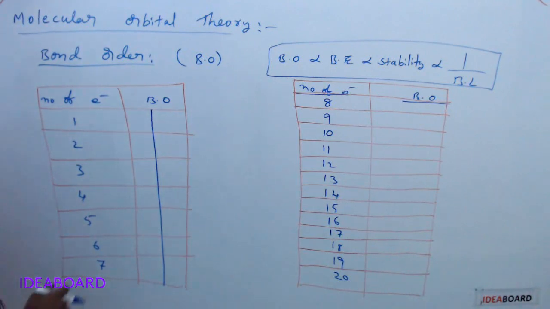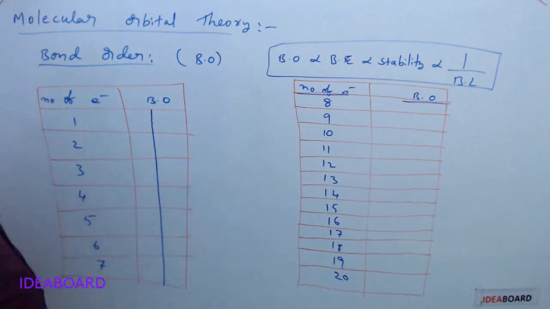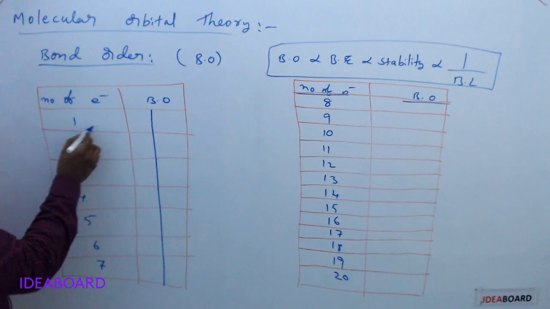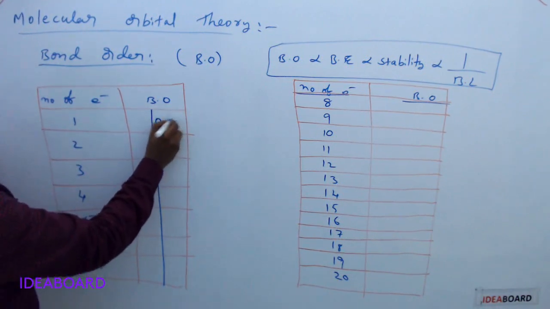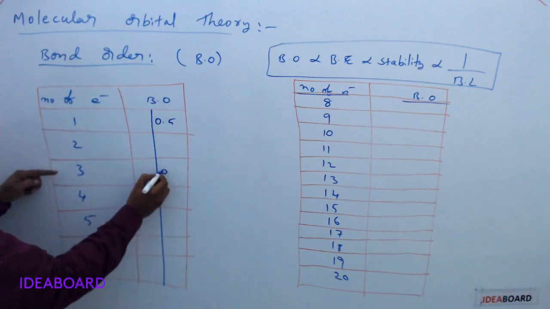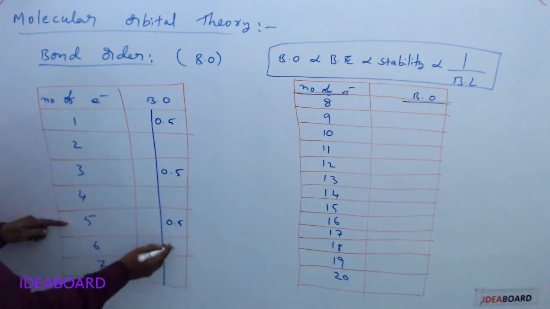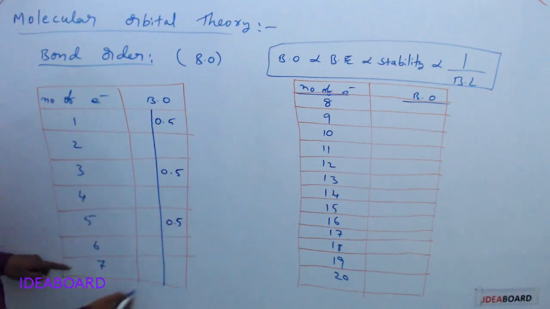See now, here is the bond order calculation, a simple trick from 1 to 20 electrons. It is enough for us, since our syllabus is limited up to 20 electrons only. In this number of electrons, I took the bond order. In this I am taking odd numbers first. Odd numbers: 1 is 0.5, 3 is 0.5, 5 is 0.5, okay, and 7 is 0.5.